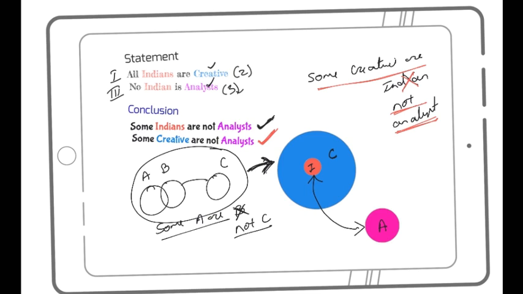So we did the similar thing here. All Indians are creative, so we wrote some creative are Indian. Yes, because this is my type 1. All Indians are creative, some Indians are creative, some creatives are Indian. Now, can I cut this Indian and write there not analyst? Yes, because no Indian is an analyst. So the final conclusion: some creatives are not analysts. So both 1 and 2 will follow in this case. And I'll mark the options accordingly, which will say both option 1 and 2 follow.